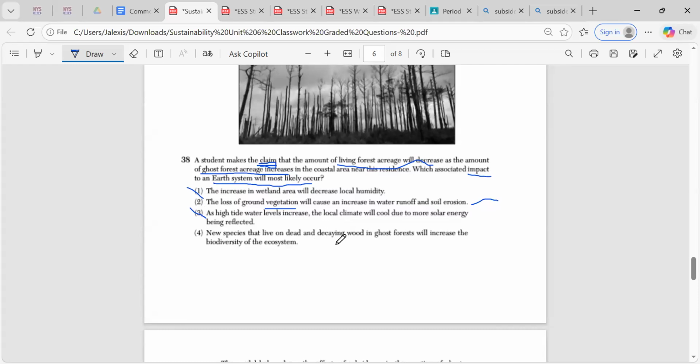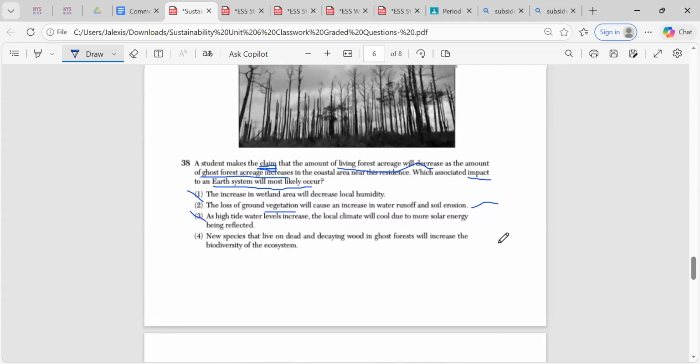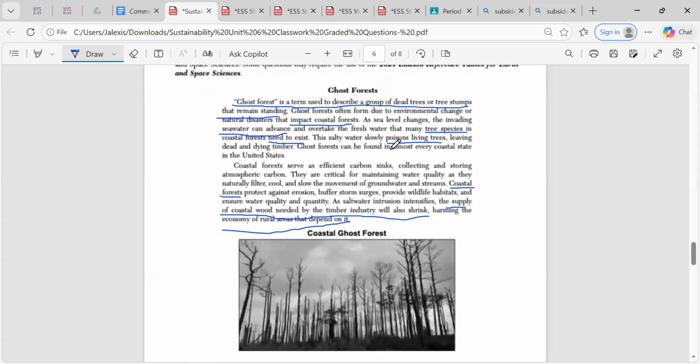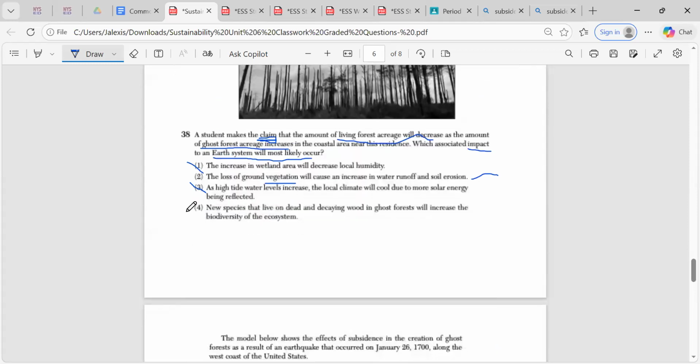Now, when I'm looking here, it says the salty water poisons living trees, and it even says right here, the invading seawater can advance and overtake the fresh water that many tree species in coastal forests need to exist. So this statement is actually saying the opposite of what is supported in the reading. We do want to choose an option that is supported by the reading, and that's why I'm getting to choice two.